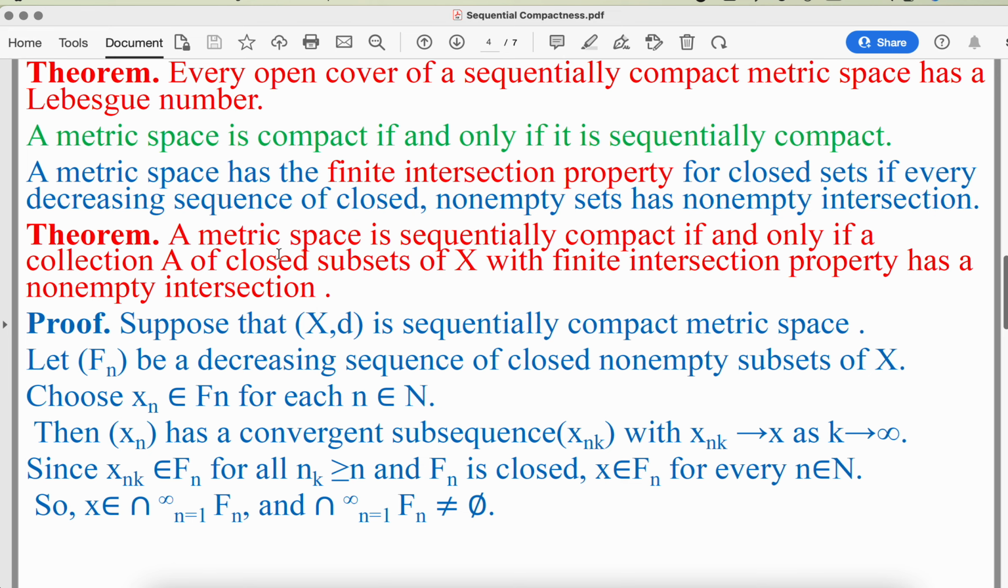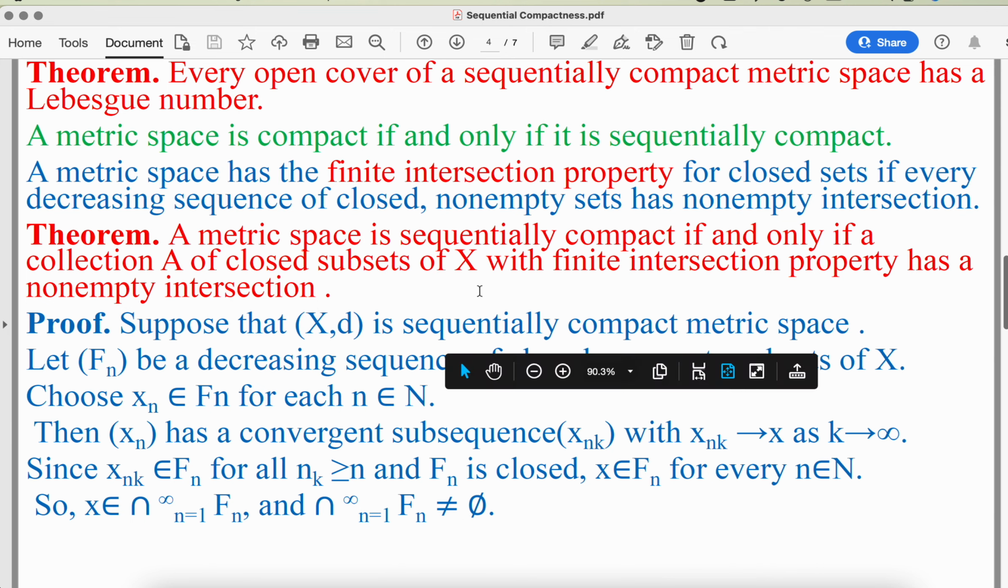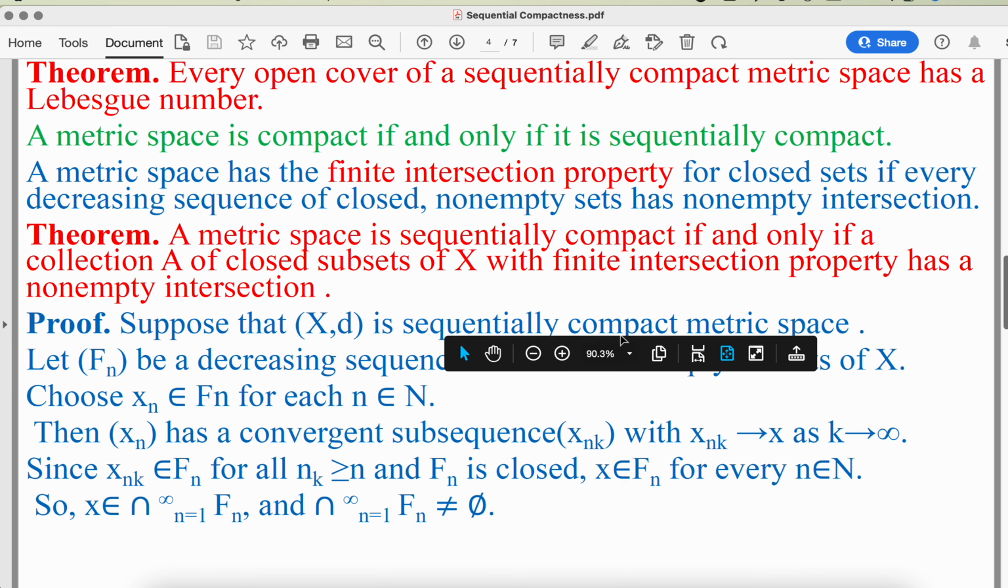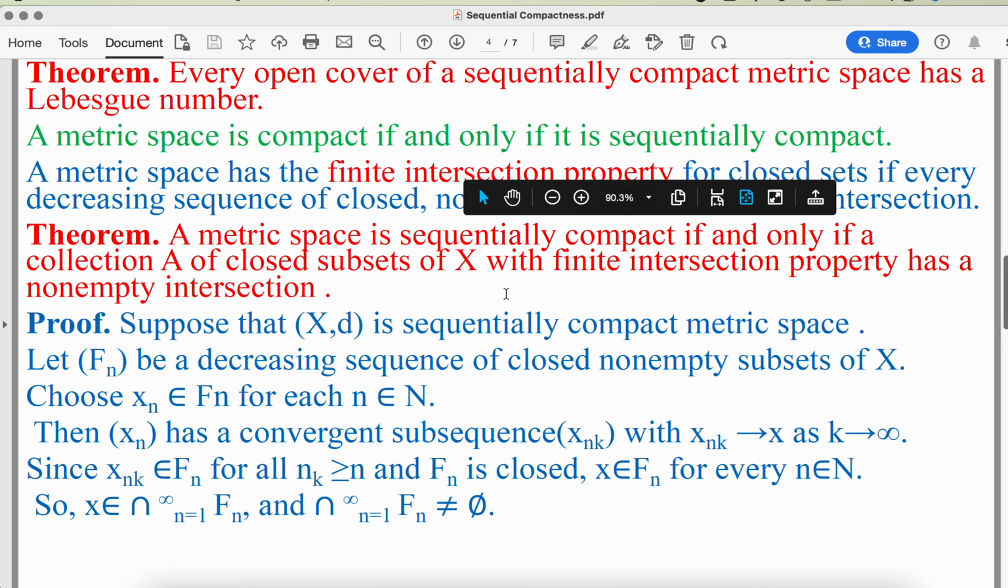Now the next result: a metric space is sequentially compact if and only if a collection A of closed subsets of X with the finite intersection property has non-empty intersection. Suppose that X is a sequentially compact metric space. We know that in a sequentially compact metric space, every sequence has a convergent subsequence.